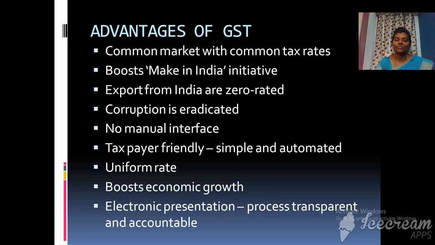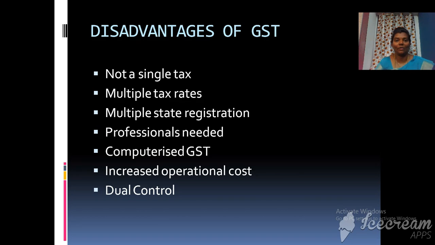Next, when you want to export goods from India, it is zero rated, so you don't have any tax for export, and it is eradicating commission, and you need not make any manual interface. Taxpayers can easily enter the amount and generate the tax. It is highly automated, and a uniform rate is applicable throughout the country. So it is also helping in the economic growth. When a taxpayer enters all the details, it is very transparent, and the person is also accountable to pay all the taxes.